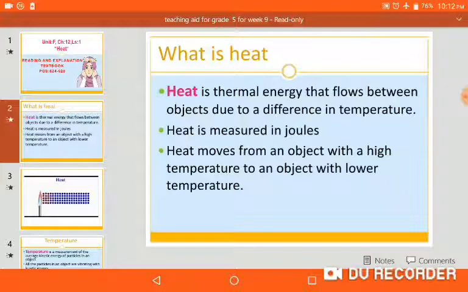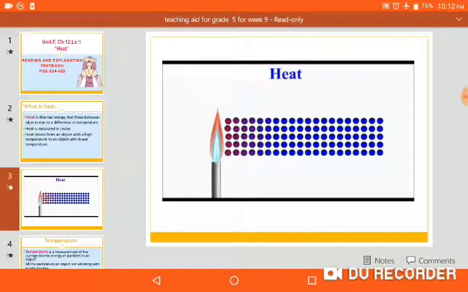Higher temperature object means what? Coffee. And lower temperature object is what? Your tongue. Okay, understand? It means heat moves from an object with high temperature, coffee, to an object with lower temperature, your tongue. And how do we measure it? We measure heat by using a unit which is called joule. Understand? Look at this picture, how heat transfers from one object with high temperature to another object with low temperature.